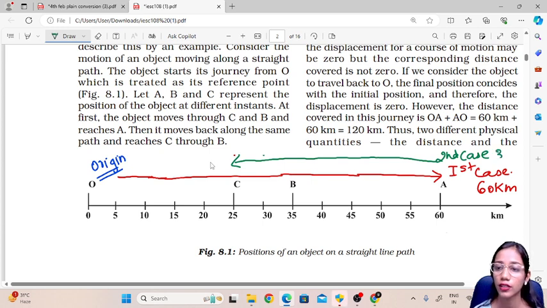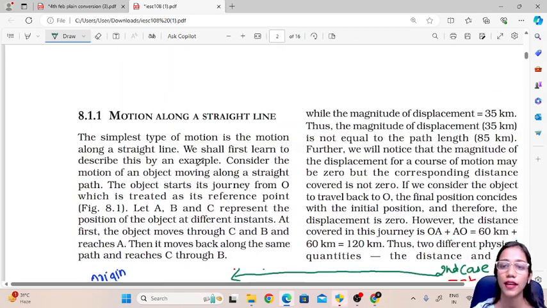It has covered 35 kilometers in the second case.